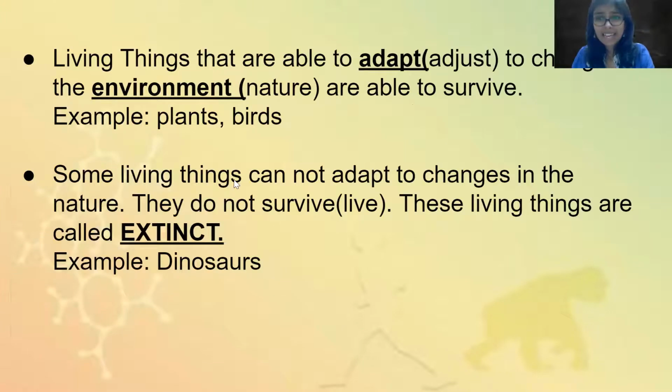Moving on. Like I said, there are living things that are able to adapt. Adapt मतलब क्या? Adjust. Okay. Adjust to changes in the environment. Environment में बहुत changes हो रहे हैं. Some earth is becoming hot, earth is becoming cooler, plants are coming, new living beings are forming. So all these changes जो हो रहे थे, इसकी वजह से some living things were able to survive. Survive means what? They were able to live.